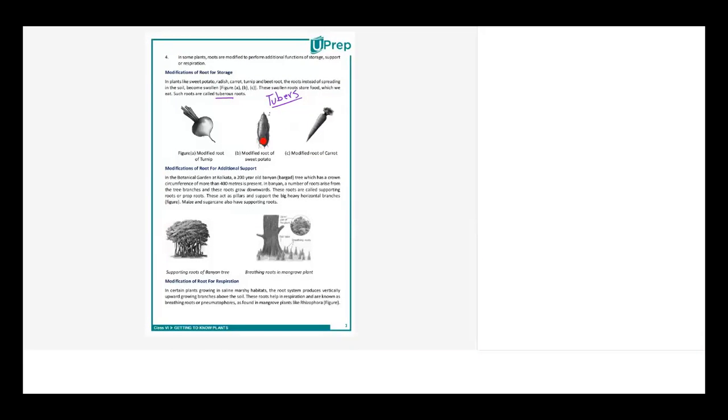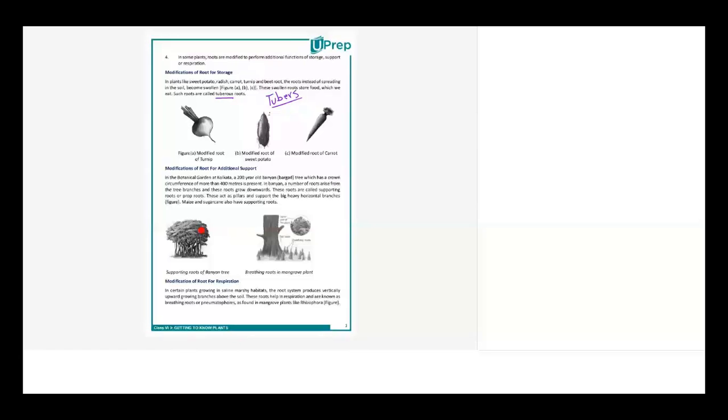Ma'am, what is an adventitious root? So, though onion is a stem, it is a modified stem, not a modified root, but it has got adventitious roots. And what are adventitious roots? You might not have to study it this year, but I'm just sharing it for your knowledge. Adventitious roots are roots which do not require a medium to grow, right? So once it gets a favorable atmospheric condition or temperature, this will just start rooting.